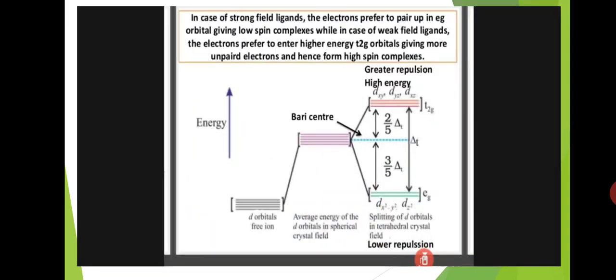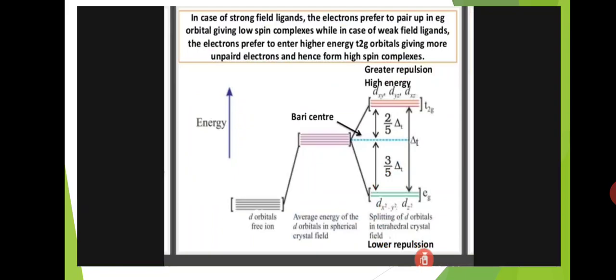In case of strong field ligands, the electrons prefer to pair up in the Eg orbital, giving low spin complexes. While in case of weak field ligands, the electrons prefer to enter higher energy T2g orbitals, giving more unpaired electrons and hence forming high spin complexes. Here, what is the splitting in tetrahedral complexes? The degenerate 5 d orbitals are split into two groups.